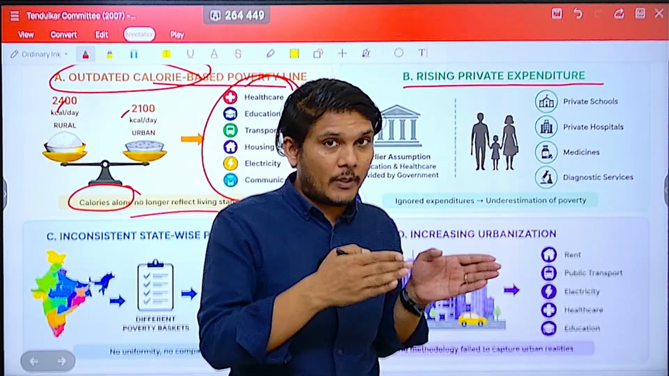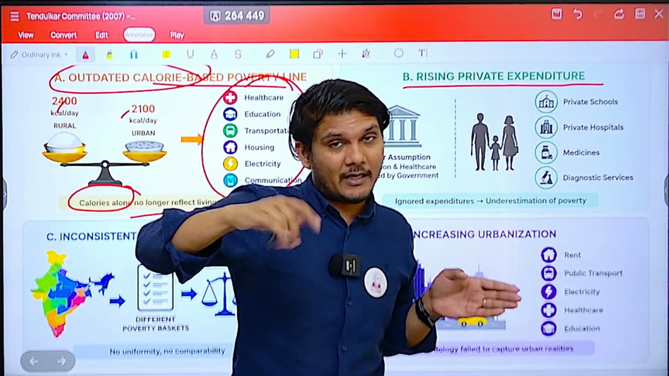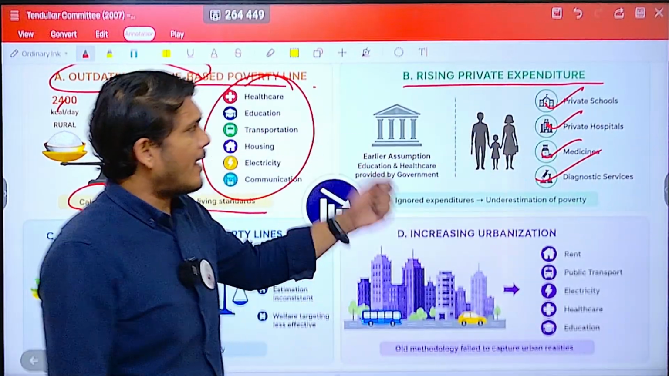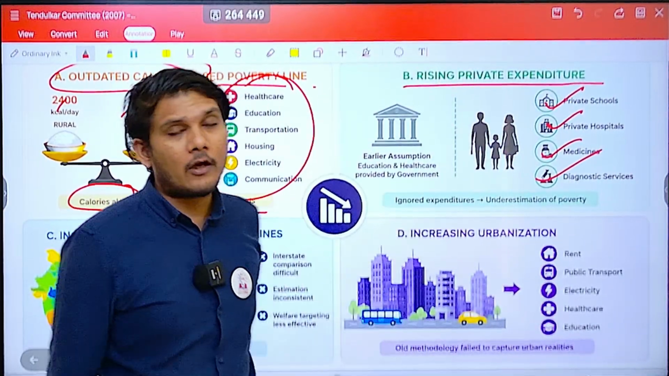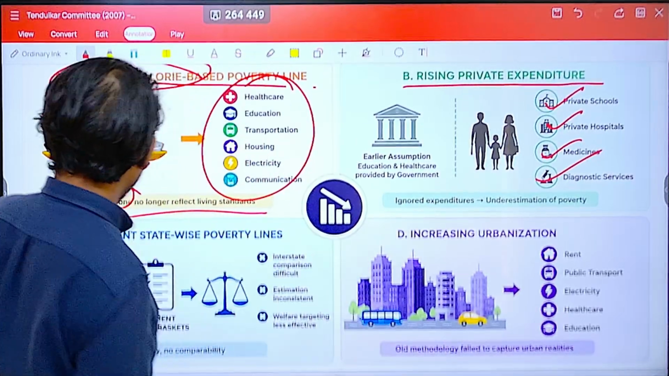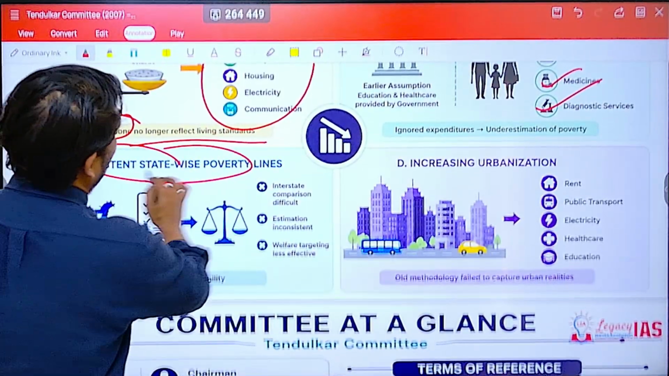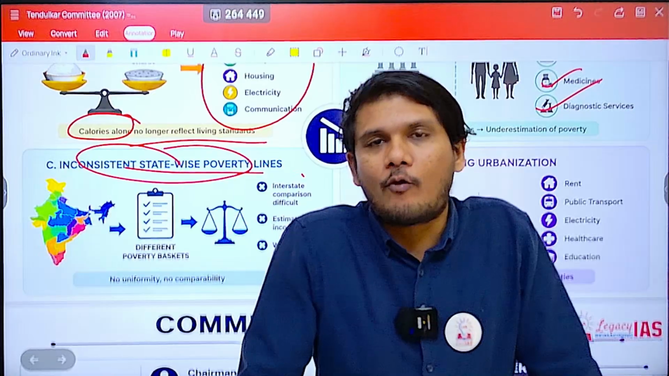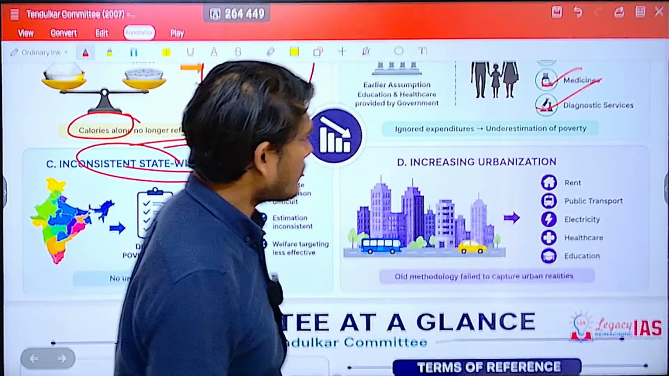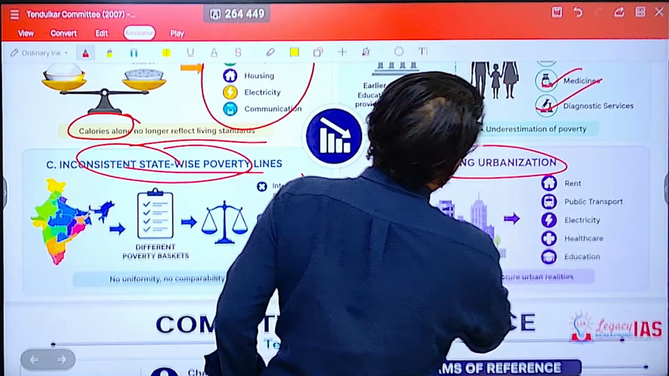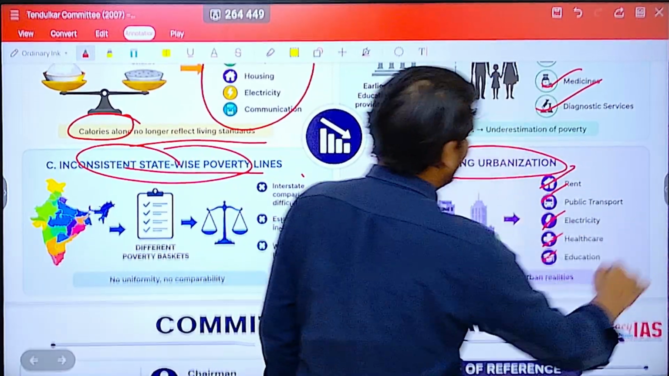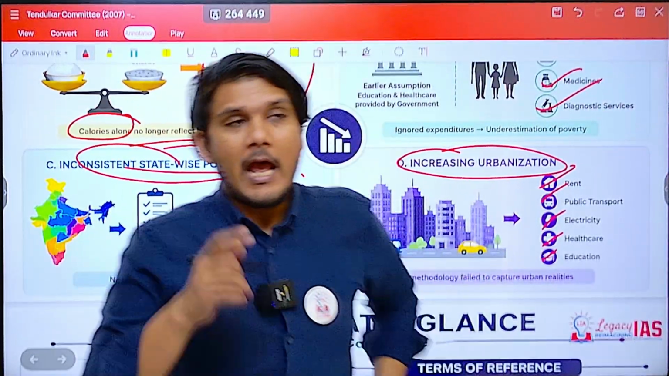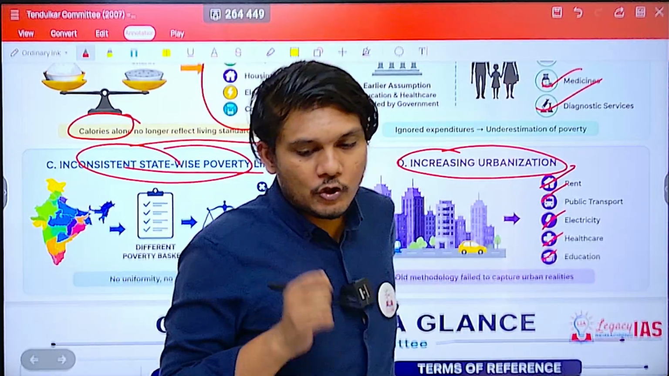With the 1991 privatization, a lot of private things are coming up, you need to spend more money. So private schools, private hospitals, medicines, diagnostic centers were leading to an increase in the expenditure of a household. Then inconsistency in the state-wise poverty line was also there. However, we never had a specific state-wise poverty line, so that issue will still continue. Anyway, increasing urbanization, so rent, public transportation, electricity, healthcare, education in the urban area also needed to be incorporated considerably, as a result of which we came up with a new committee.